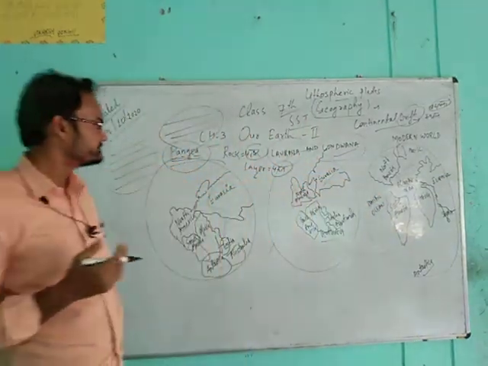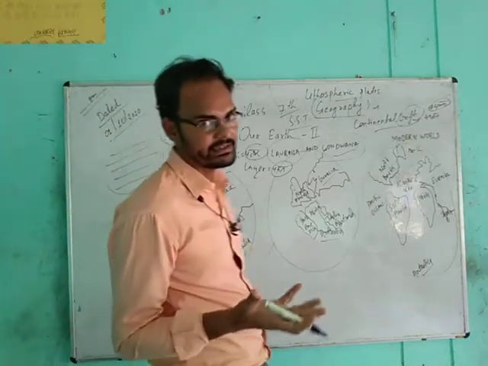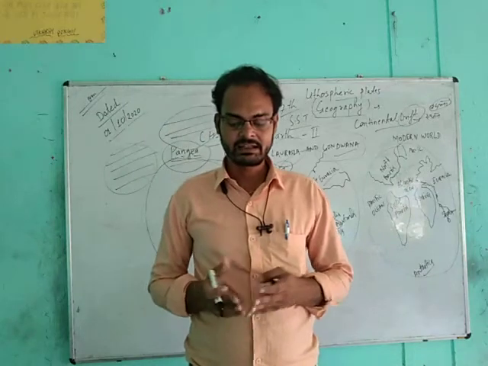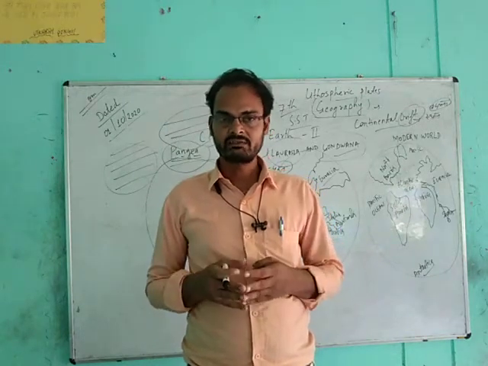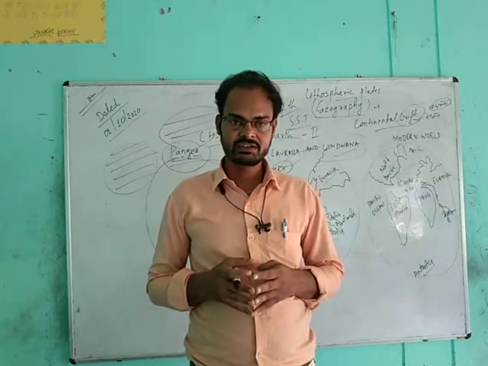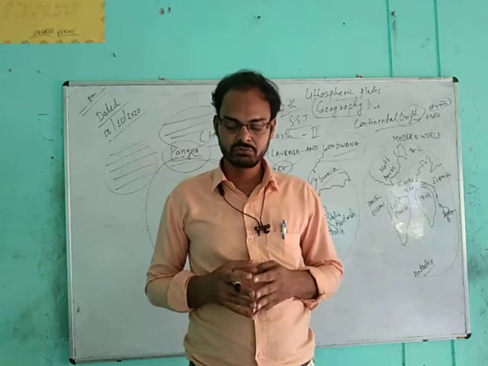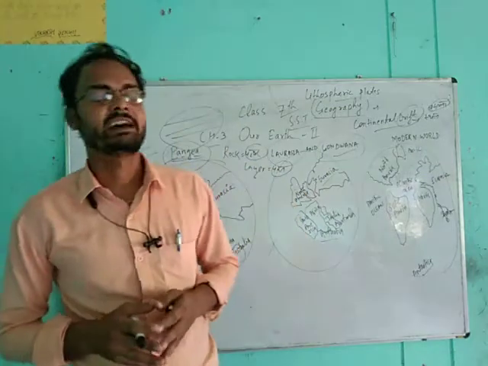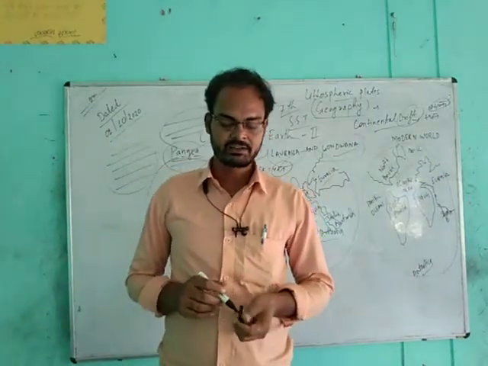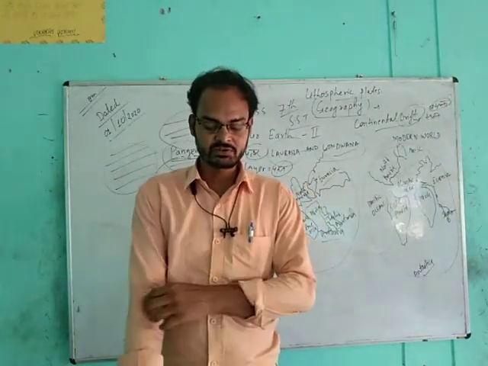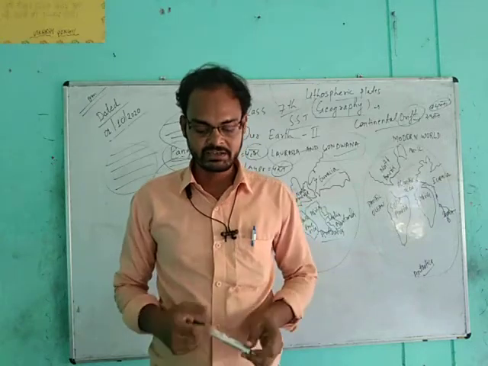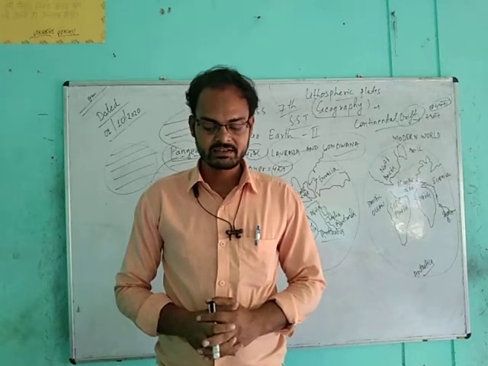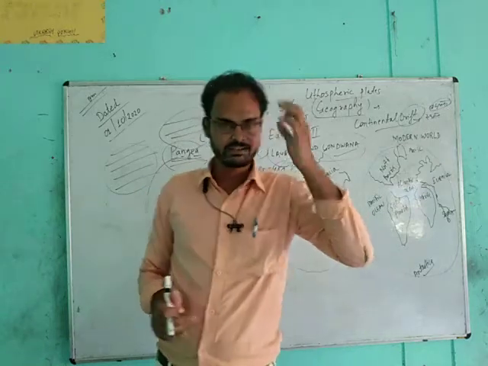And these layers of plates are always in motion, and the 7 major lithospheric plates are the African plate, the Indo-Australian plate, the Eurasian plate, the Pacific plate, the North American plate, the South American plate, the Antarctic plate.